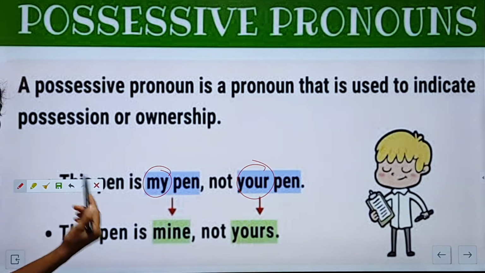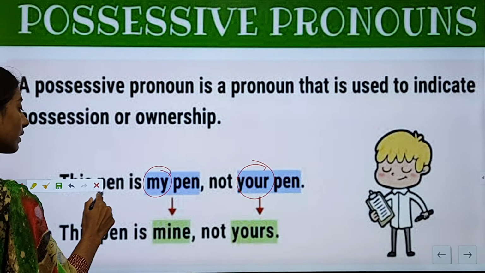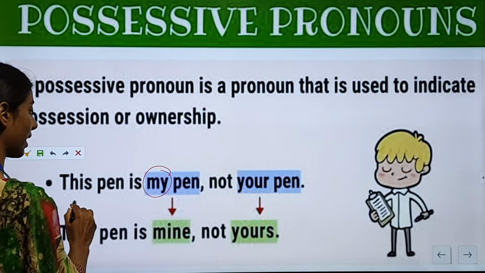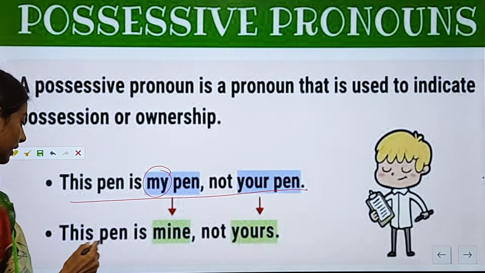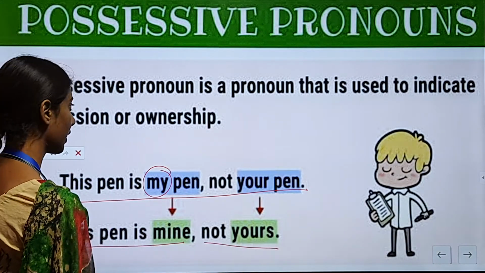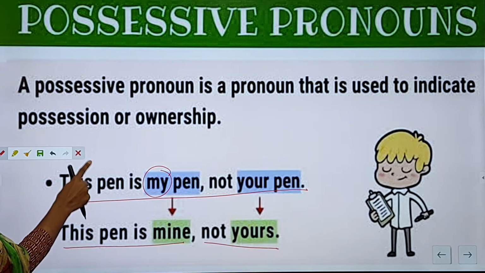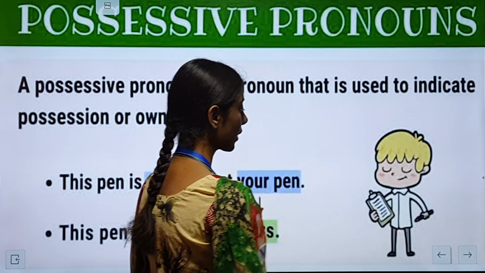Now if we say it in an indirect way, then it will be this pen is my pen, not your pen. But if we want to say it directly, then this pen is mine, not yours. Okay. So I hope that you have understood a little about the possessive pronoun. Now we will have a close look at it.